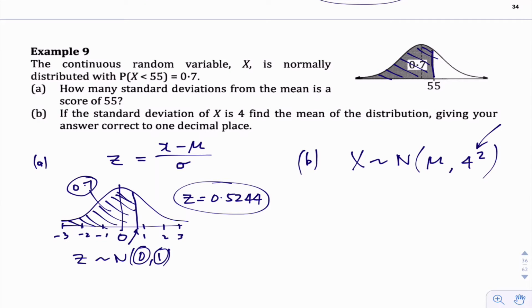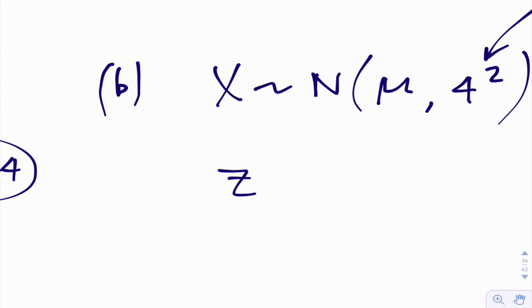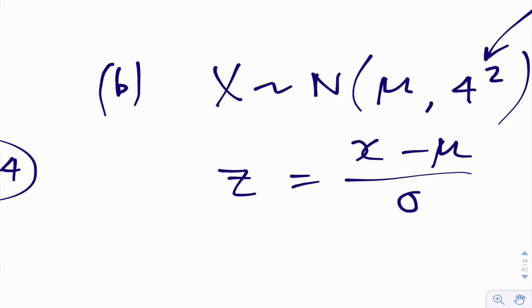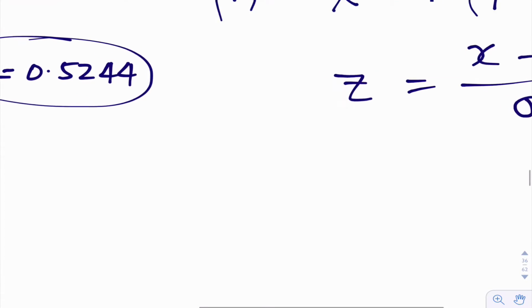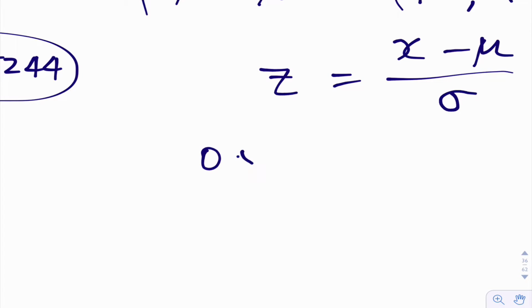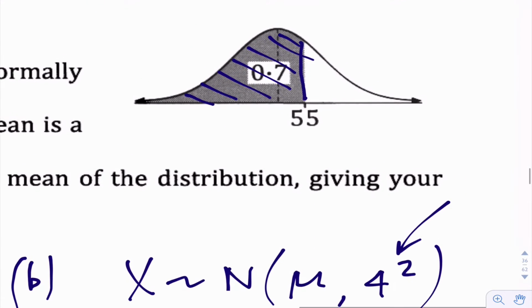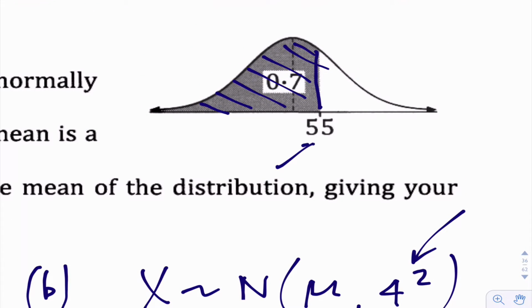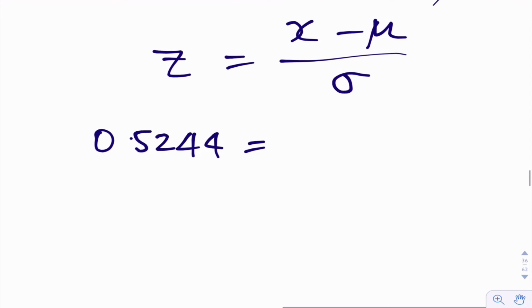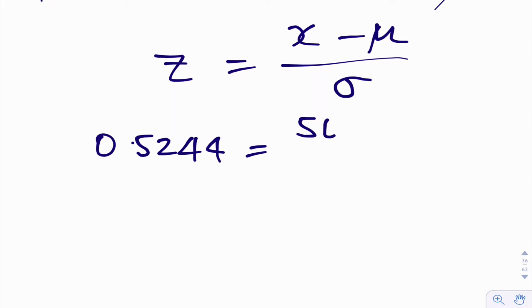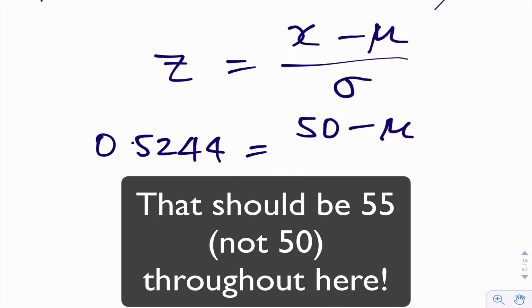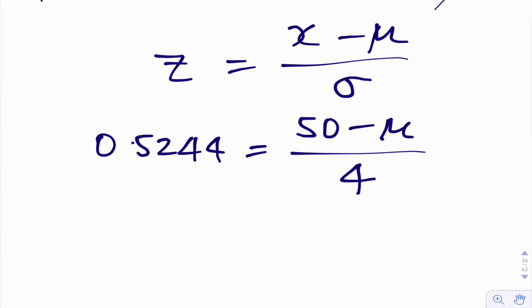Okay, so let's look at this formula and see what we know. Z equals x minus the mean over the standard deviation. Well, we know the z value, that's the number of standard deviations from the mean. That's what we worked out in part A. We know the x value. The x value is 55. Okay, that's the actual value along the bottom there. We don't know the mean, and we've just been told the standard deviation is 4. So there we go. We just need to solve that equation.